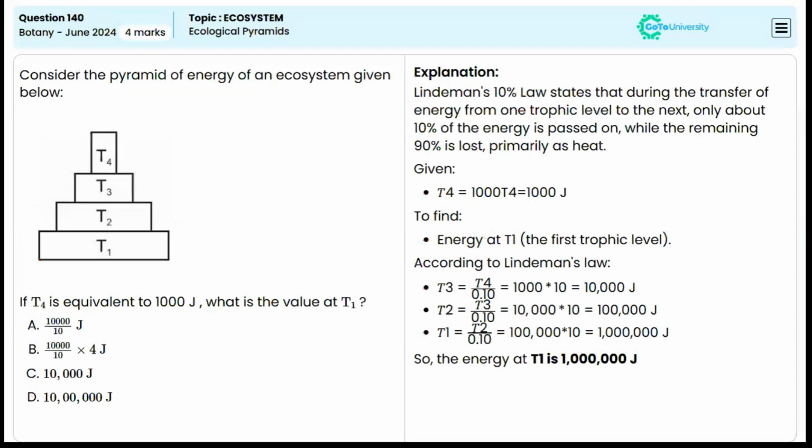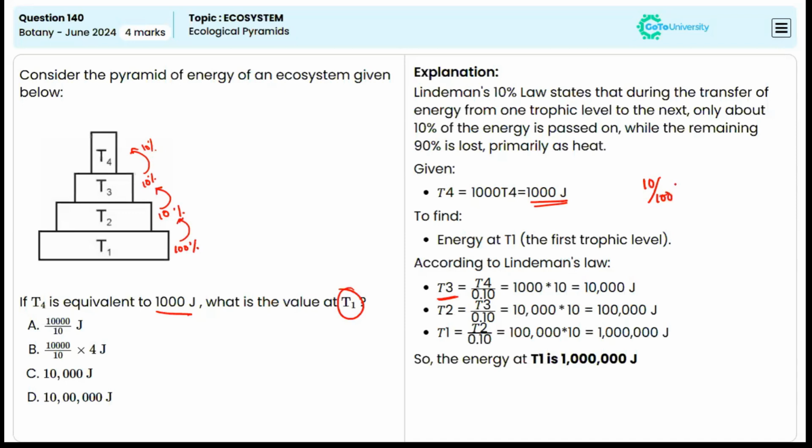Now, consider the pyramid of energy of an ecosystem given here. If T4 is equivalent to 1000 joule, what is the value of T1? We know that if T1 has 100% of the energy, then only 10% is transferred to T2, and from here only 10% is transferred to T3. From here again, 10%. So if T4 has 1000 joule, that means T3 will be T4 divided by 0.10, that means 10%